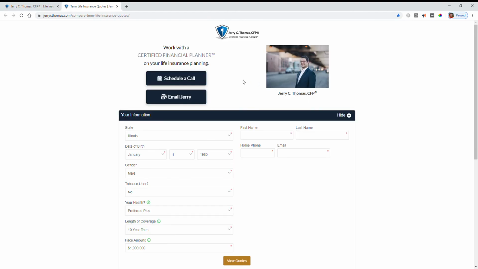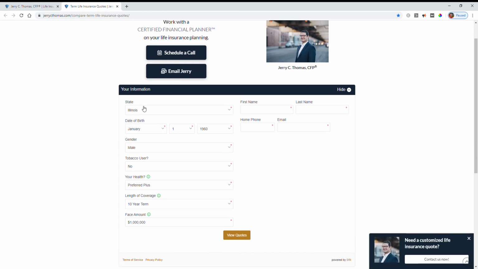So once this page opens, you've got a couple different options. If you need to go back to that home page, you can click right here on the logo. If not, if you're looking to schedule a call or want to send us an email, go ahead and do those here. But here's where you're going to enter in your quoting information.